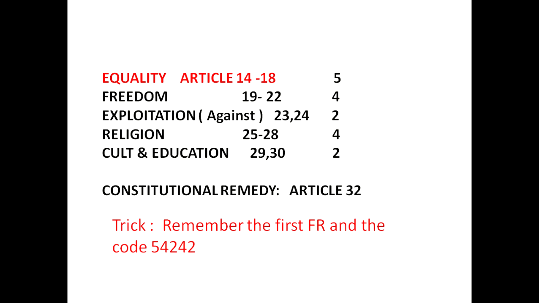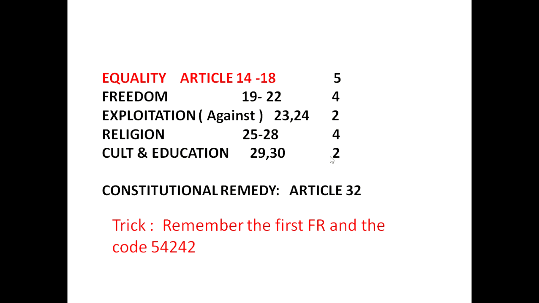Let us revise here. What are the fundamental rights? Right to equality, freedom, against exploitation, religion, culture and education. So how to remember the articles? Right to equality is from article 14 to 18, freedom is from 19 to 22, exploitation is 23 to 24, religion is 25 to 28. Now this 54242 is not a part of the articles. This is just a trick. I'll tell you what it is.